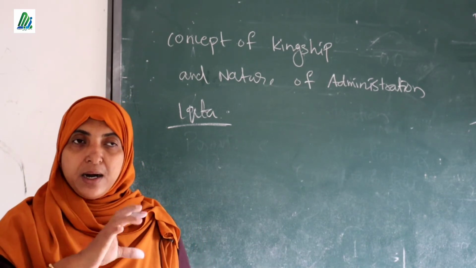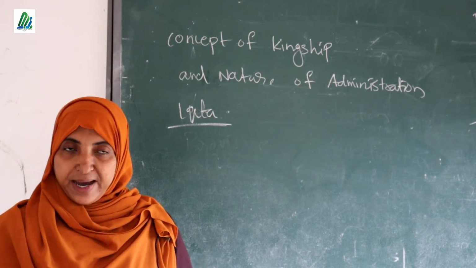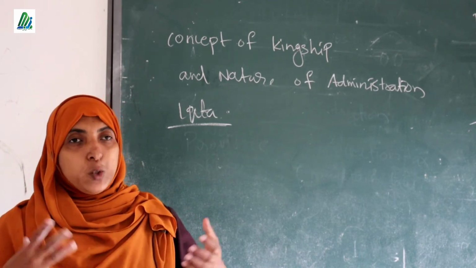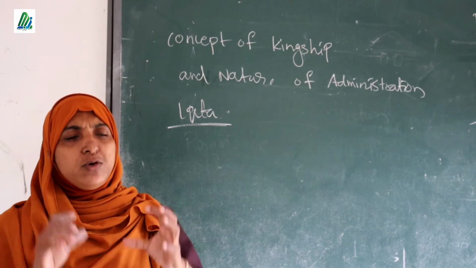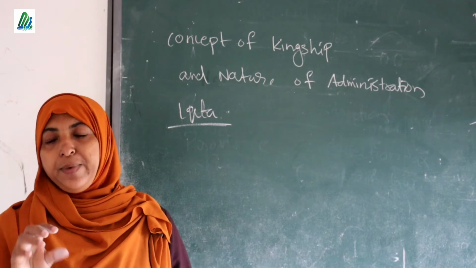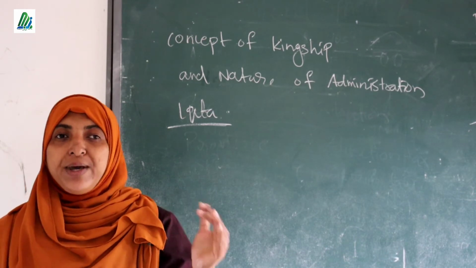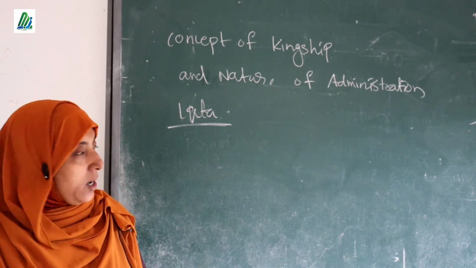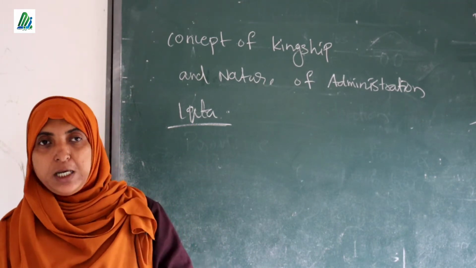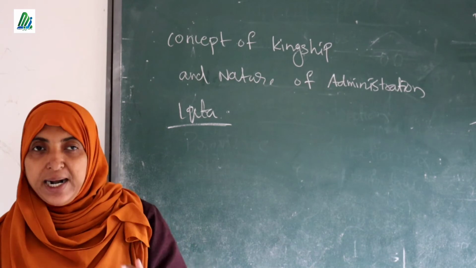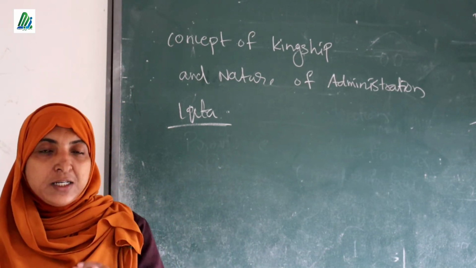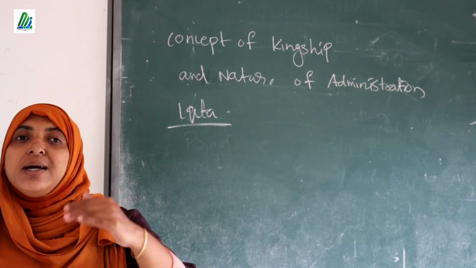They could use that particular plot of land as their own. They could collect taxes from that area, or collect the yield from that particular region, or use it for different types of cultivation. They could use it for any purpose, but they did not get the property right, because all the land was under the control of the government. So what does Ikta mean? Providing land to different officials for better administration of the country. That system is known as Ikta. That means officials did not get cash, but only land as their salary.